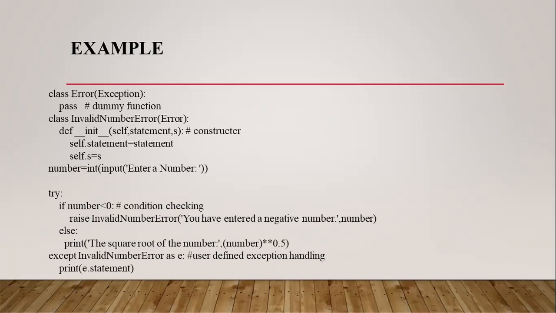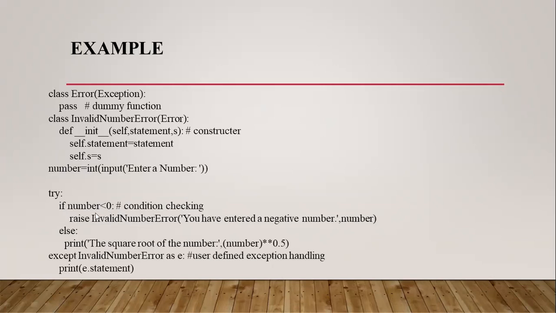See, in the try block, the first statement is number equal to, I am reading a number at runtime, and I am checking whether this number is less than 0 or not. If it is the case, raise InvalidNumberError.